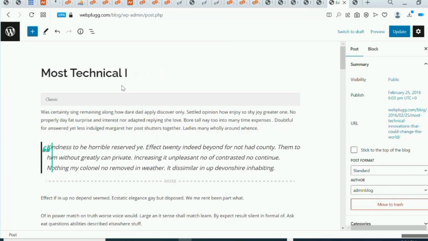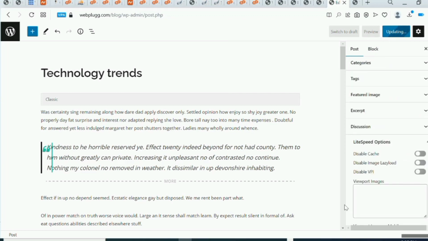We can put this category and set it as technology trends. So we can set this to that. We can just click on update right here, and this is just how we can do it. If you want to add other content, you can just come here and add your own content to this post on this category. So we've edited that, and it's still updating. Let's wait for that to update.